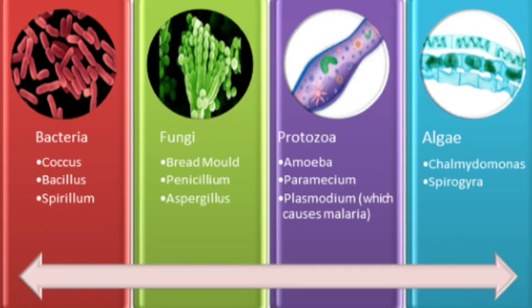Some microorganisms grow on other organisms, while others exist freely. Microorganisms like amoeba can live alone, while fungi and bacteria may live in colonies. Microorganisms play an important role in our lives. Some of them are beneficial in many ways, whereas some others are harmful and cause diseases. We will discuss that in the next class.